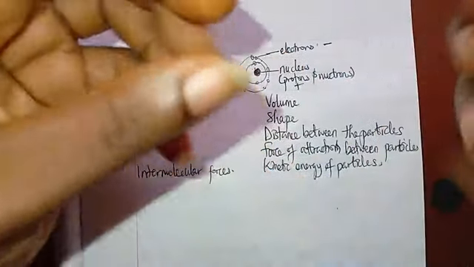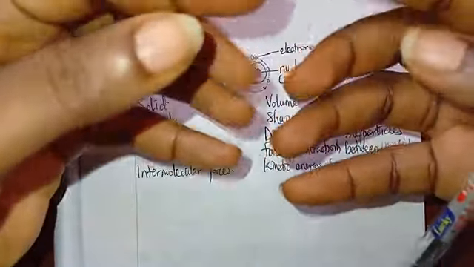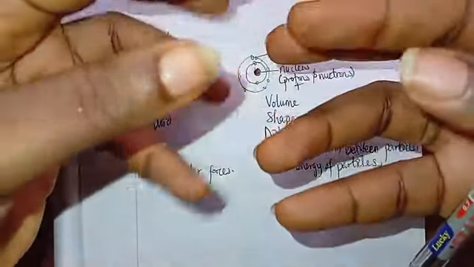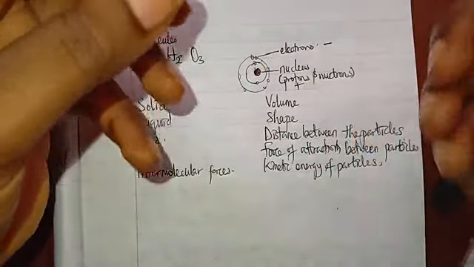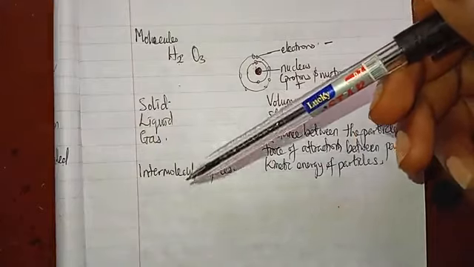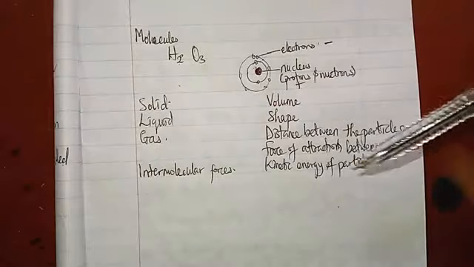Now, kinetic energy of particles, we're talking about the motion. They move more freely than that of the solid, meaning that the intermolecular forces, we talked about the intermolecular forces, they are less than that of the solid, but higher than that of a gas.